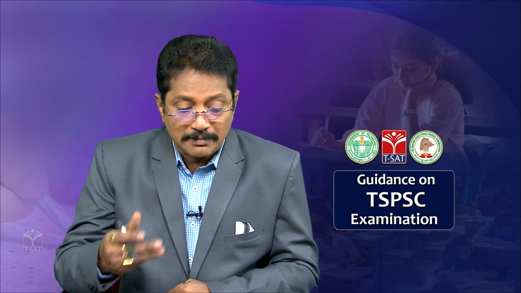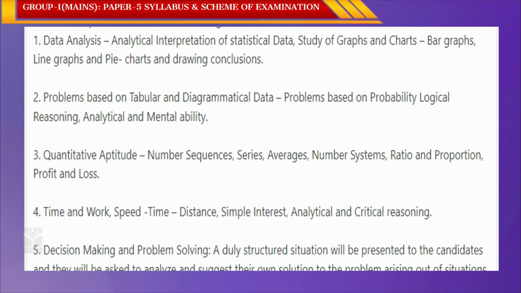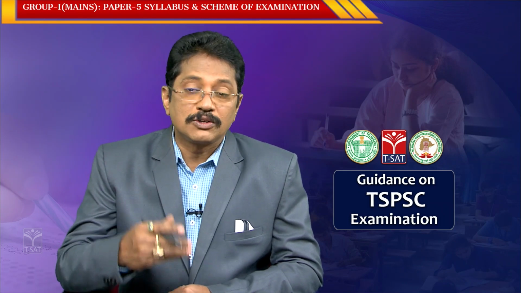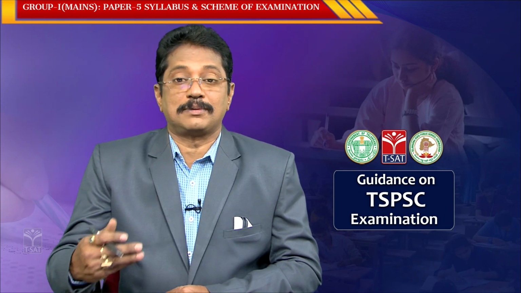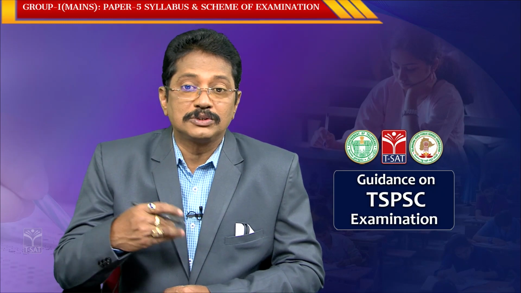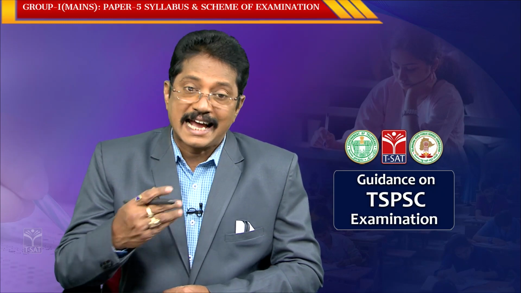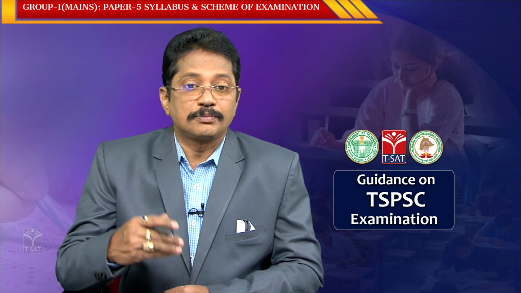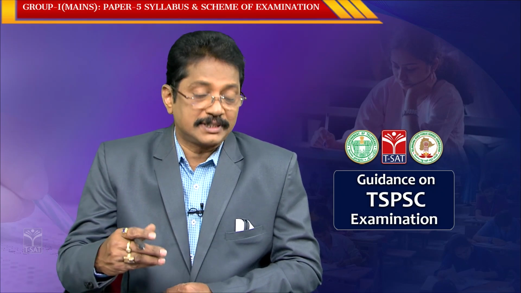Okay, now coming to the next one, the problem based on tabular and diagrammatic data. Mostly a tabular form will be given, and based on it the questions will be asked to find a required one. The very important thing here is probability. We are going to discuss classical probability, and we have to discuss logical reasoning, analytical and mental ability. These are the areas in problem based tabular and diagrammatical data.